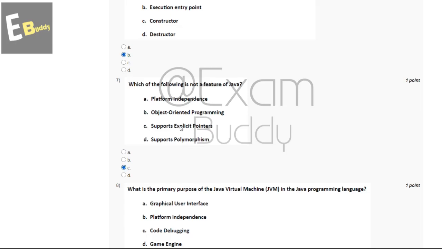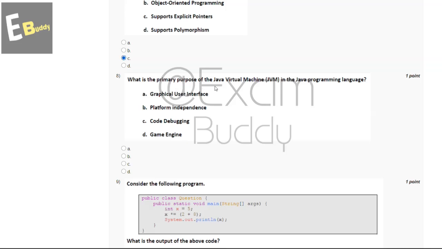And now let's go to our question number 8. What is the primary purpose of the Java Virtual Machine (JVM) in the Java programming language? So these are the options: graphical user interface, platform independence, code debugging, game engine. So the answer of our eighth question is B, platform independence.